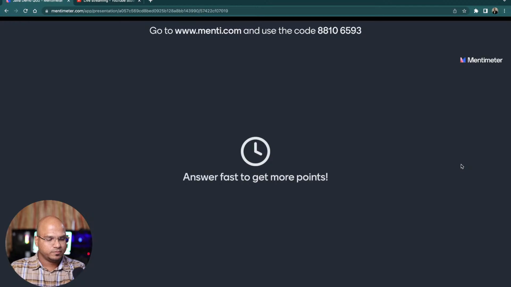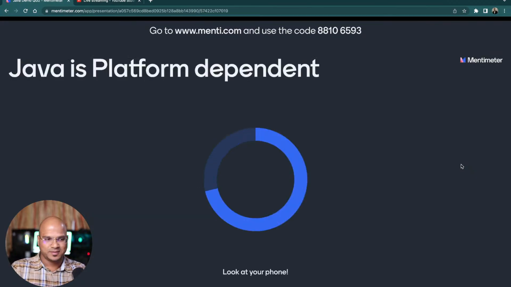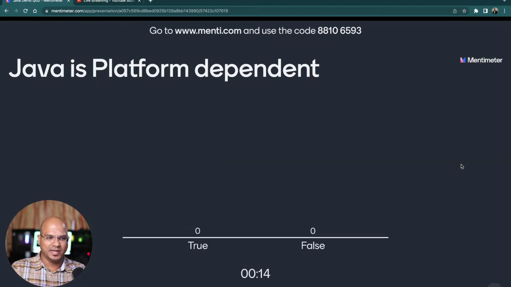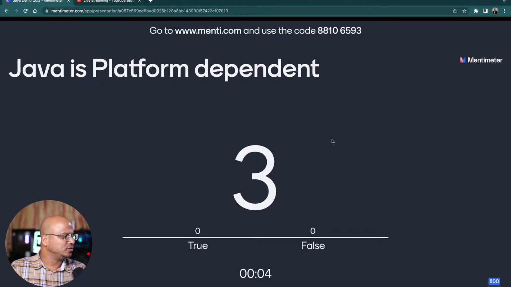And here we go. And let's see what is the question there. The question is Java is platform dependent, true or false? Make sure that you read the question properly. And as I mentioned before, it's not just about the right answer, it's also about the speed at which you're answering this.